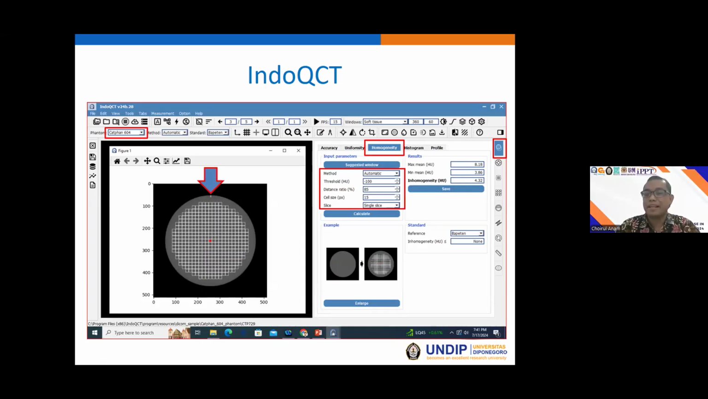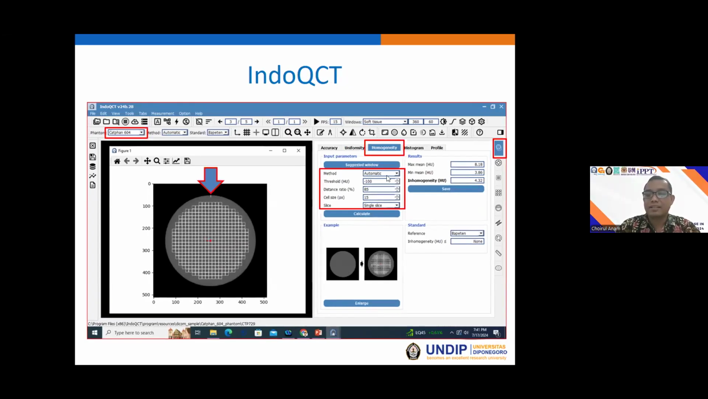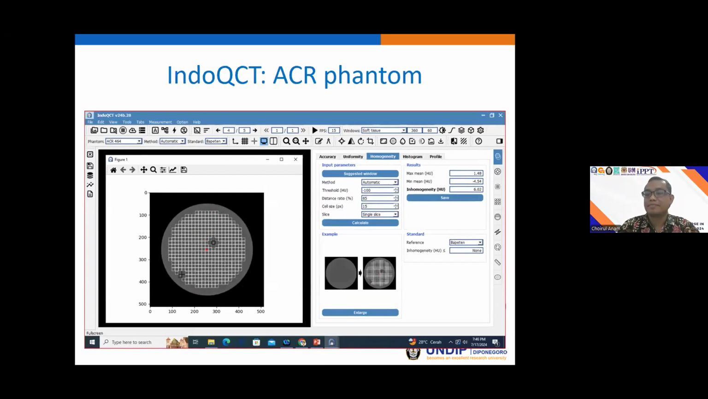Okay, this is the example, and you can also change the distance ratio. The standard in the QCT is set to 85%, but actually you can change this distance ratio from the edge of the phantom. This is the smaller distance ratio. In this one, using the 85% distance ratio, and this one using only 65% distance ratio from the edge. Okay, this is the result.